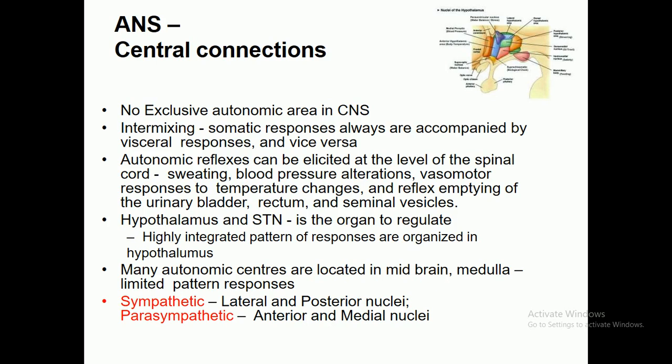Now come to the autonomic nervous system central connections. As we know, there is no exclusive autonomic area in the central nervous system. There is intermixing: somatic responses are always accompanied by visceral responses and vice versa. Autonomic reflexes can be initiated at the level of the spinal cord: sweating, blood pressure alterations, vasomotor responses to temperature changes, and reflex emptying of the urinary bladder, rectum and seminal vesicle.